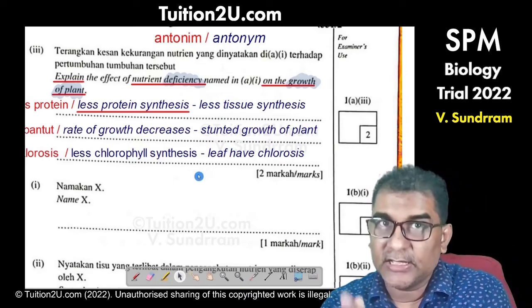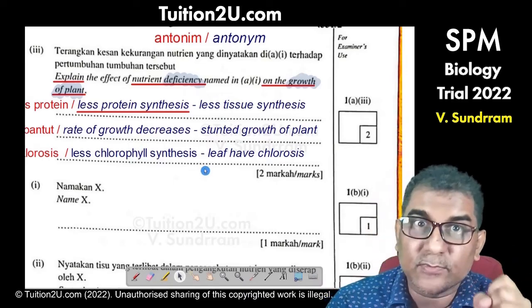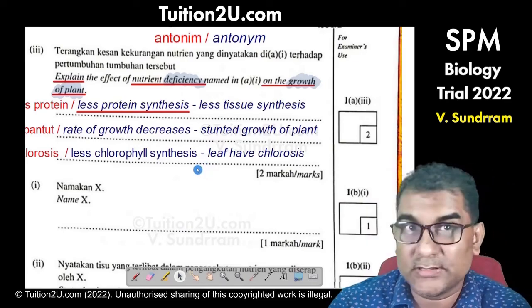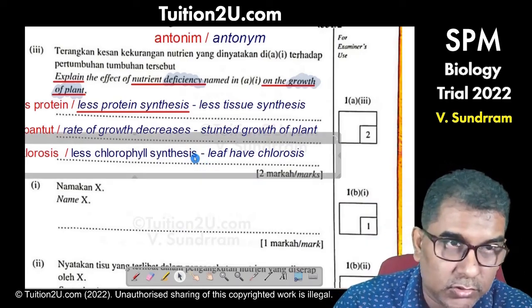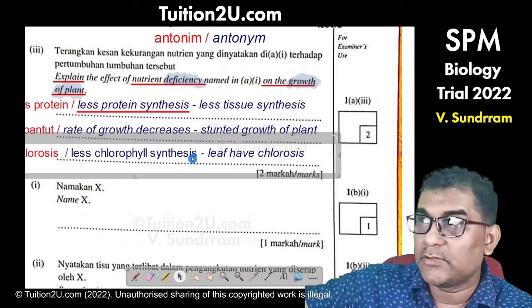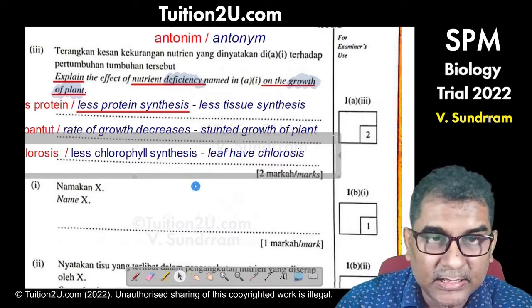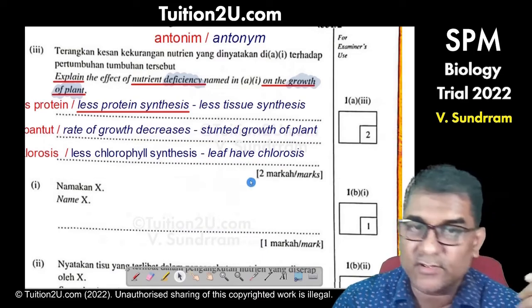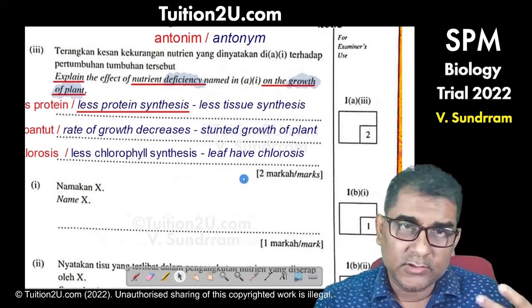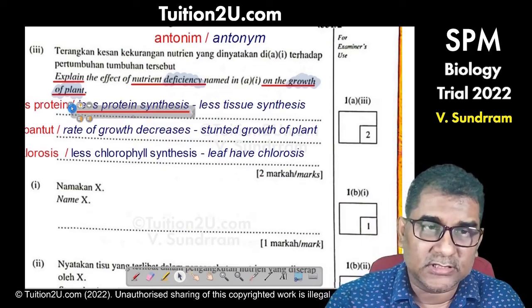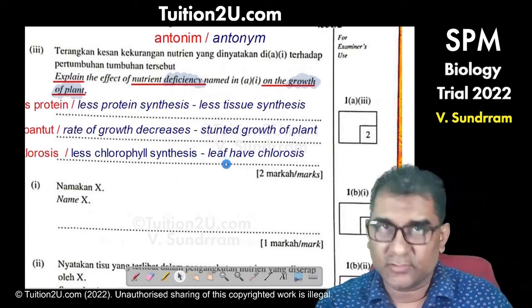sometimes when you're reading other questions, you will find some clues for one of the questions you read earlier. So this is question 1. Later when you go to question 7, you can find the answer for chlorosis. Less chlorophyll synthesis, the leaf has chlorosis is another answer. So you write any 2 out of the 3 answers I gave here, you can get your 2 marks.